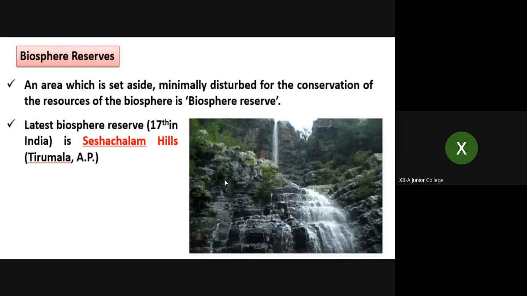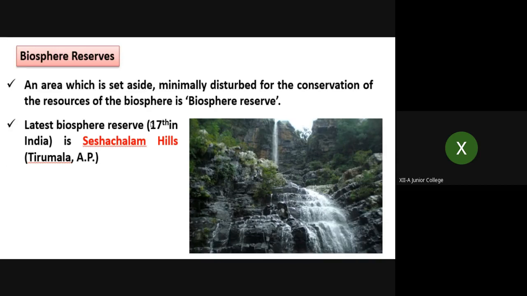Means in that particular area only naturally living animals, birds, insects, plants can grow and live and stay. There is minimum interference of others, means human beings. So these are protected areas where there is no encroachment or there is minimum disturbance of other species or human beings, you can say directly.